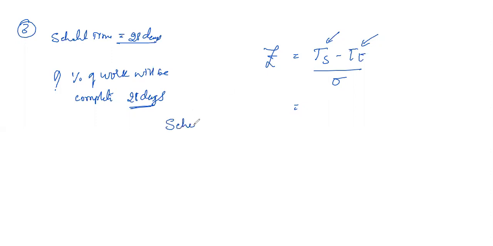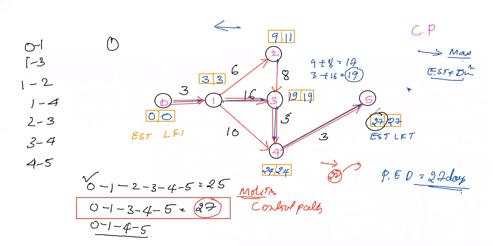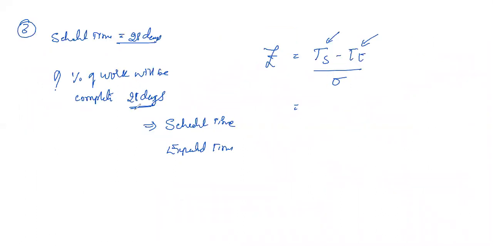Scheduled time. Scheduled time is given in the problem. Expected time is everything calculated in the problem. So the expected completion of the project is 27 days. This is TE, that is the expected time. And we need to calculate the percentage of the work that will be completed in 28 days. This is the scheduled time. Scheduled time will be 28 and the expected time is 27. 27 is the completion time, right?